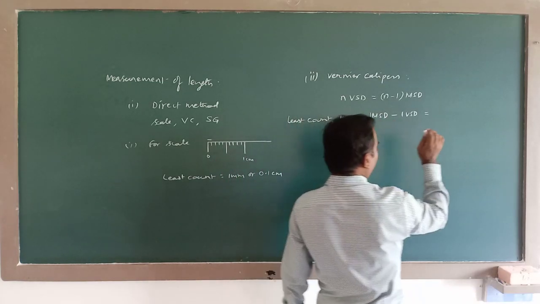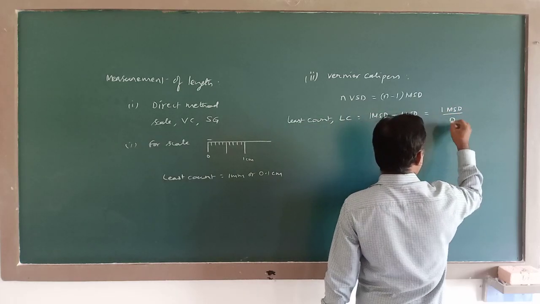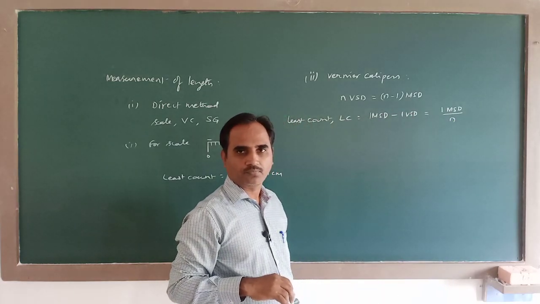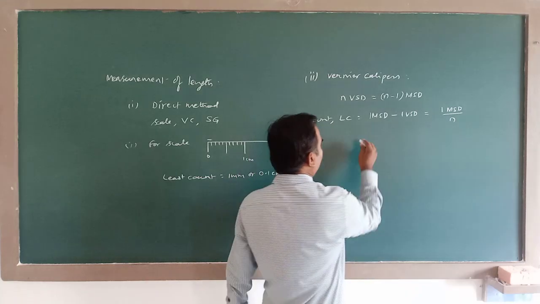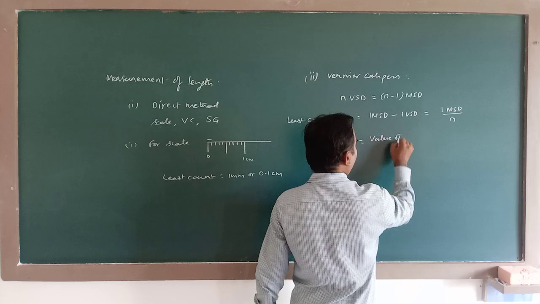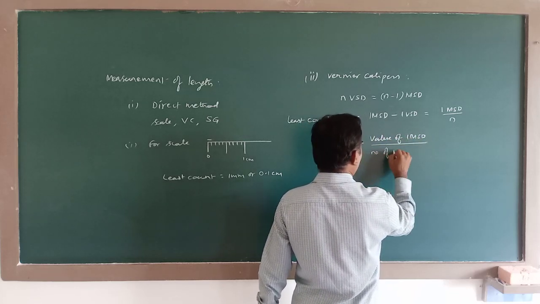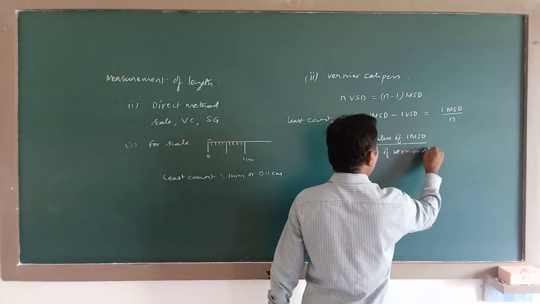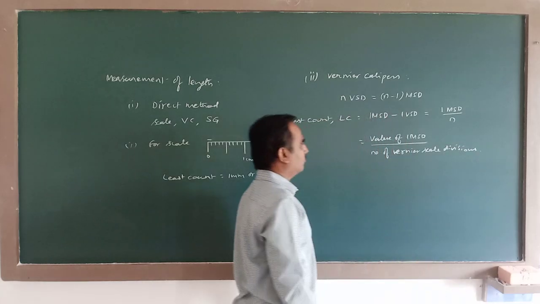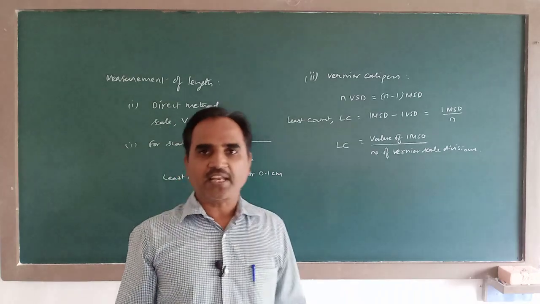On substitution, you will get 1 MSD divided by n. So what is this 1 MSD? It is the value of one main scale division divided by the number of vernier scale divisions. So this is the formula for least count of any vernier.